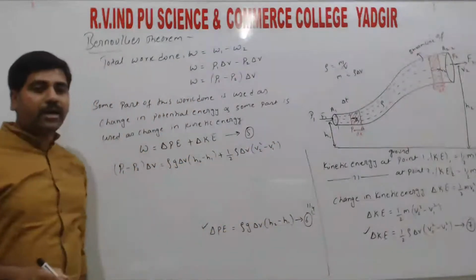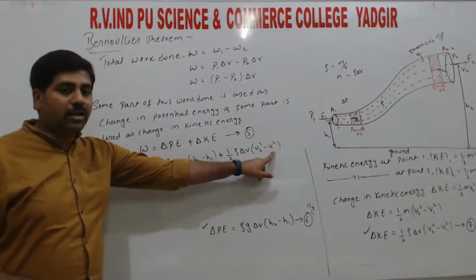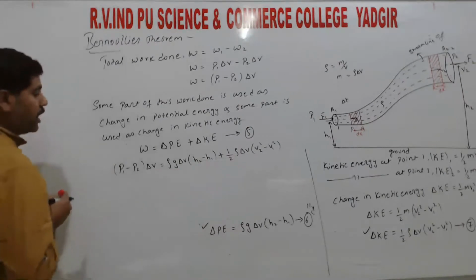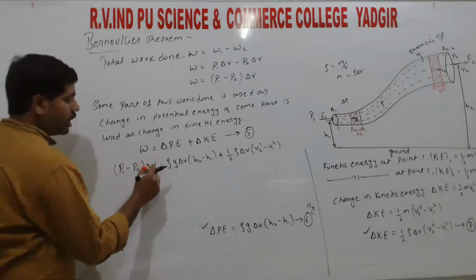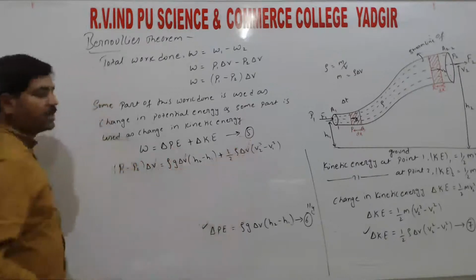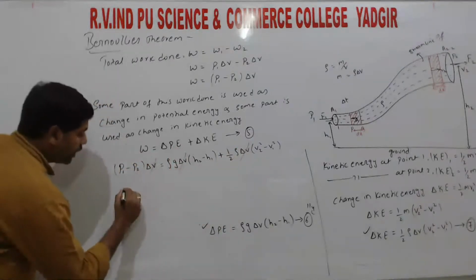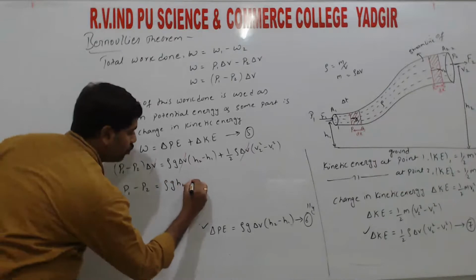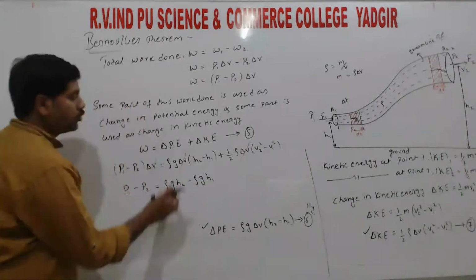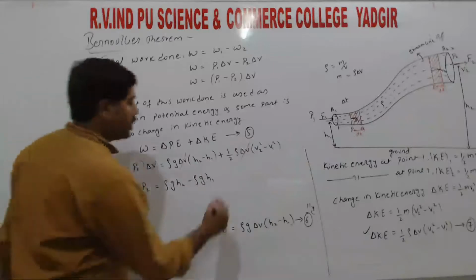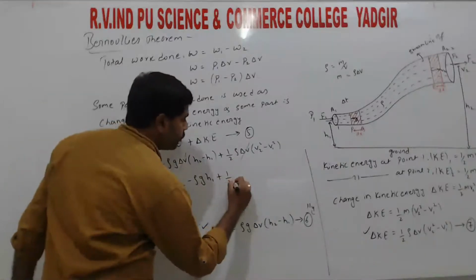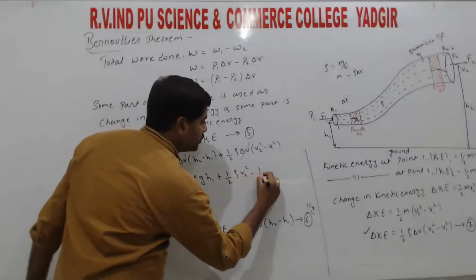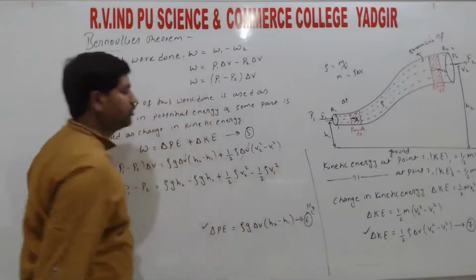Don't get confused: delta V means change in volume, V2 and V1 are velocities, right? In both LHS and RHS the common term is change in volume, that is delta V. So everywhere delta V cancels, right? So now we can write P1 minus P2 is equal to rho g h2 minus rho g h1. So we multiply rho g and write it out, right? Same as here, also half rho V2 square minus half rho V1 square, right?